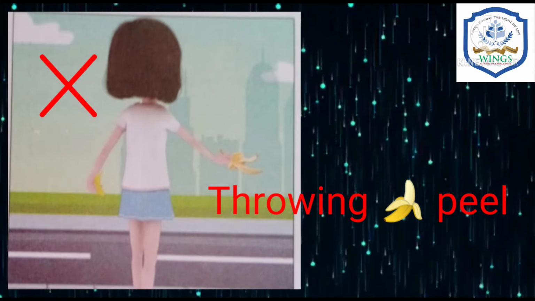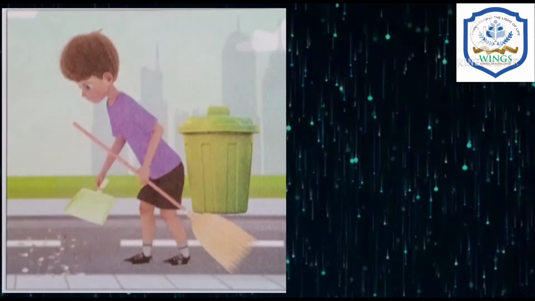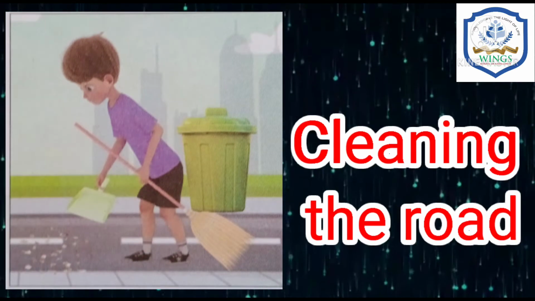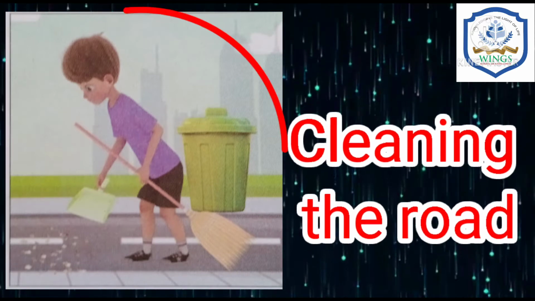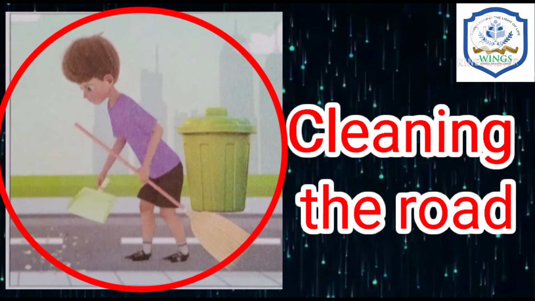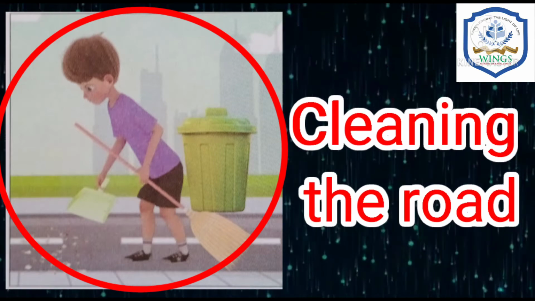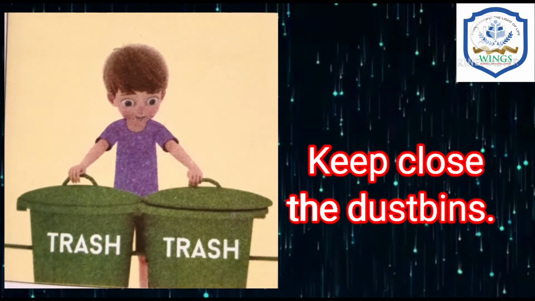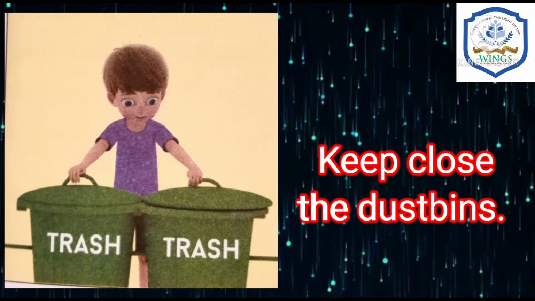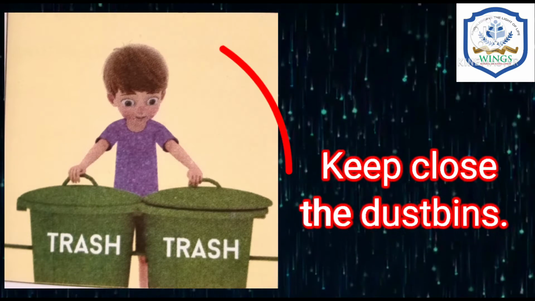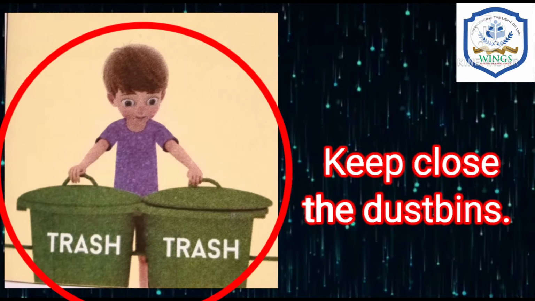Let's go to the next picture. This boy is cleaning the road. So like this we can keep our surroundings clean. So circle it or tick it. Look at the next one. We should keep the dustbins closed. In this way we can keep our surroundings clean. So circle or tick right.